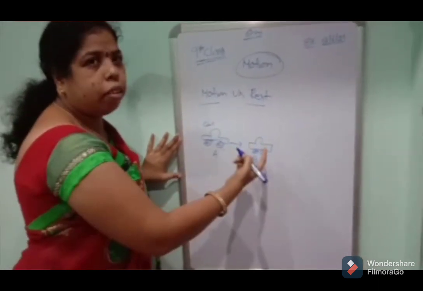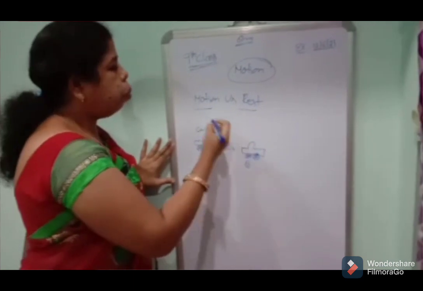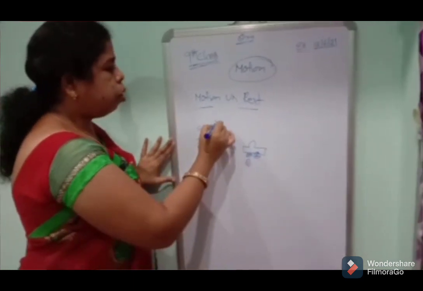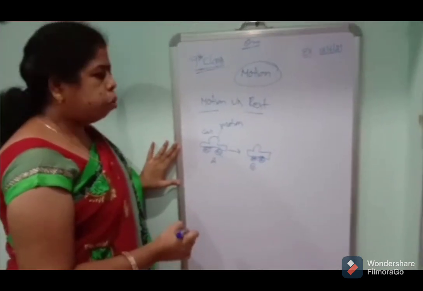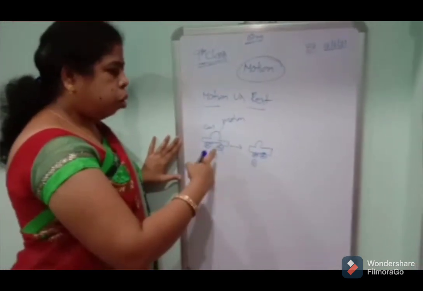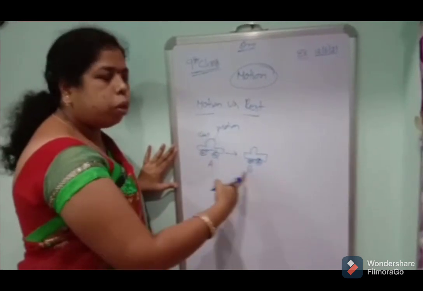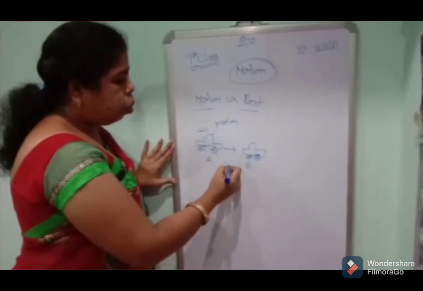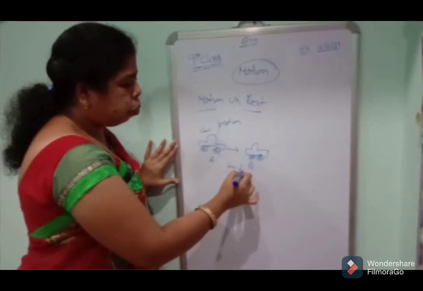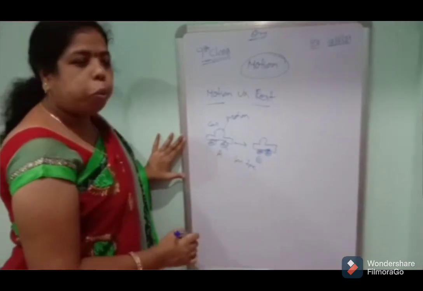The car has motion. The car changes its position in a certain time.